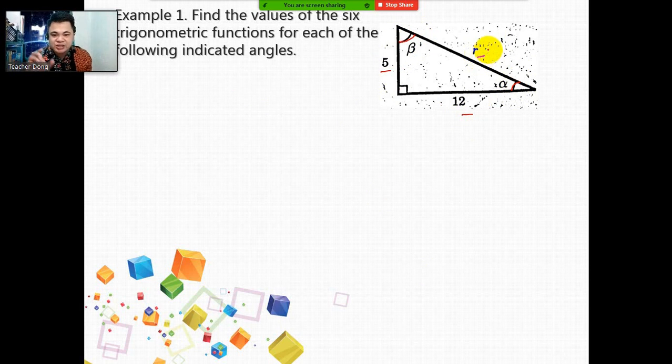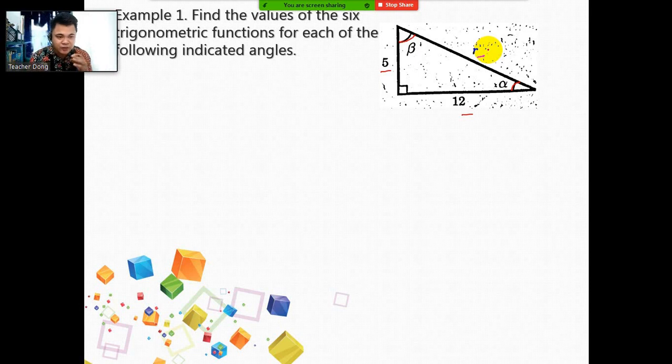In a right triangle, if there are two given measurements and only one unknown, just like this, where the hypotenuse is unknown, you can solve it using the Pythagorean theorem. But if there are two unknown measurements and only one given measurement, do not solve. You cannot use the Pythagorean theorem if that's the case. Just simply get the ratios.